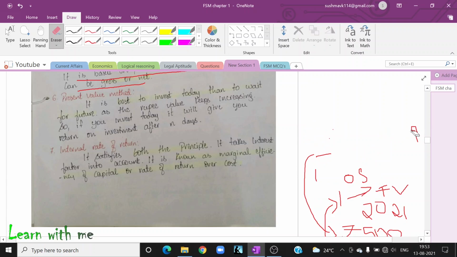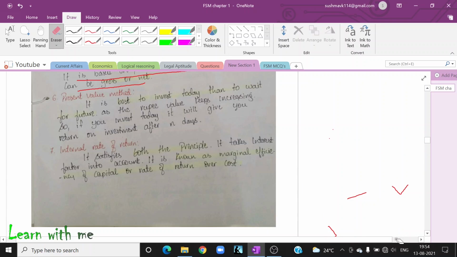Okay, I'm going to tell a quick story now. One of my friends, when she was 20 years old, told me to invest in any mutual fund. I did not have any demat account for shares at that time. So my friend said to open a demat account so that you can invest in mutual funds.